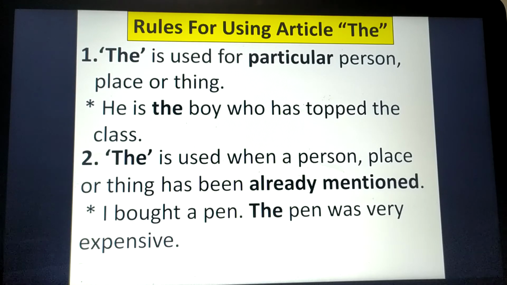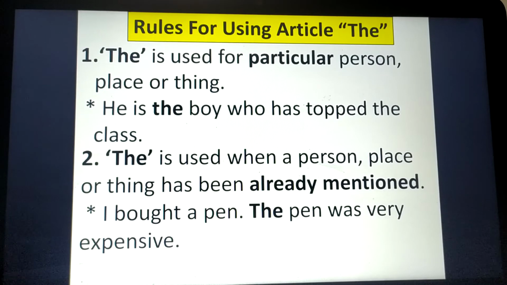You can say that I'm talking here about a particular boy, who has topped the class. We know about that boy, right? We are talking about a definite boy, or a definite or certain person, right?